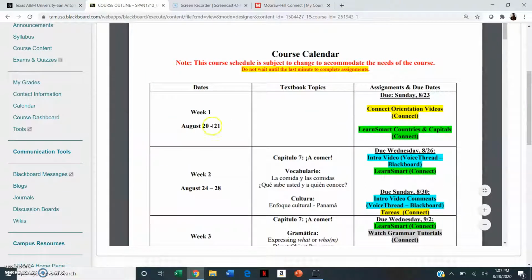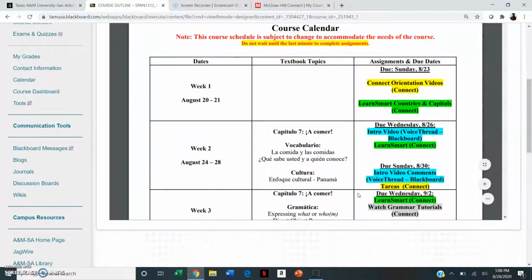So week 1 was last week, where you needed to complete the orientation videos as well as the Learn Smart Countries and Capitals. For this week, week 2, we're starting with chapter 7, A Comer. The intro video and the Connect Learn Smart for Vocab was due on Wednesday. This coming Sunday, the 30th of August, you need to turn in the intro video comments through Blackboard and the tareas on Connect that have to do with vocabulary and culture.